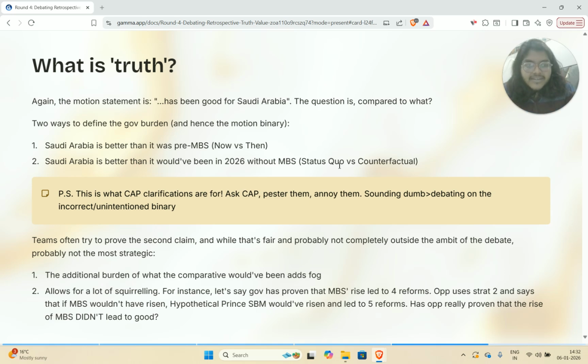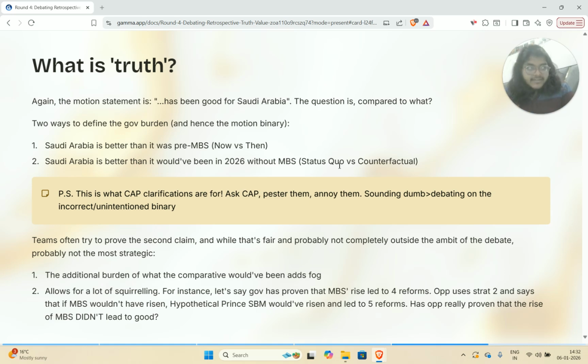The second reason why this is not maybe the most strategic burden is that it allows for a lot of squirreling. Let's say Gov has proven that MBS's rise led to 4 reforms. Let's say opposition uses Strat 2 and says that if MBS hadn't risen, hypothetical Prince SBM would have risen, and his rise would have led to 5 reforms.